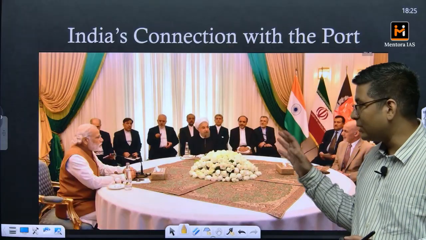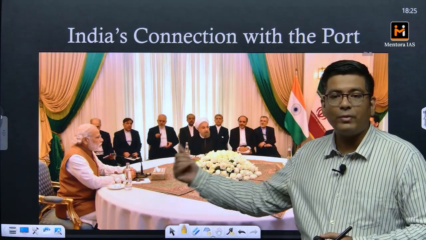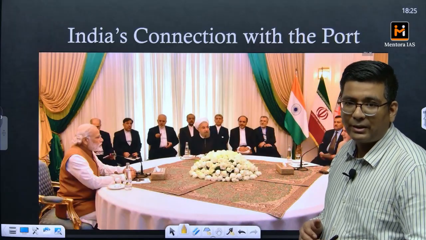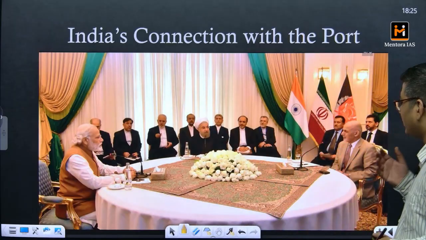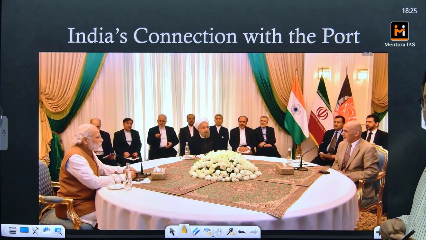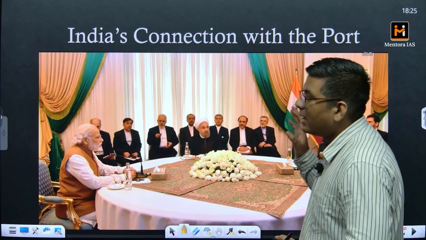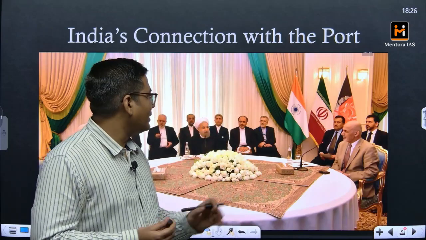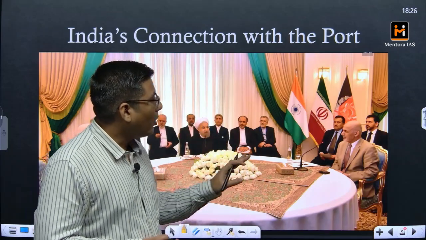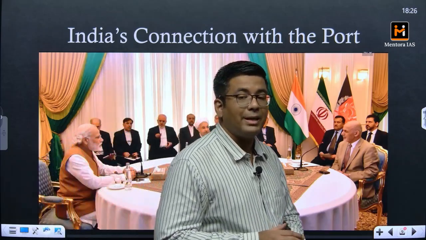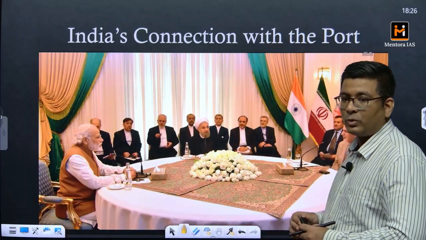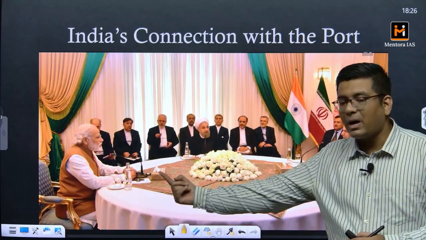So with respect to India, we see a regime change. Now we have the NDA coming to power with Prime Minister Narendra Modi leading the country. From the side of Afghanistan, we have Hamid Karzai. At this particular time, Afghanistan basically had a democratically elected government. And this is the president of Iran. Now they all sat together in 2016, and a trilateral agreement was signed. Trilateral, because we have three parties to the agreement.